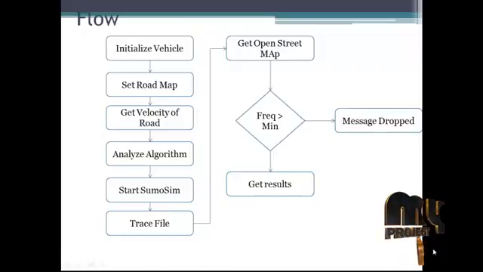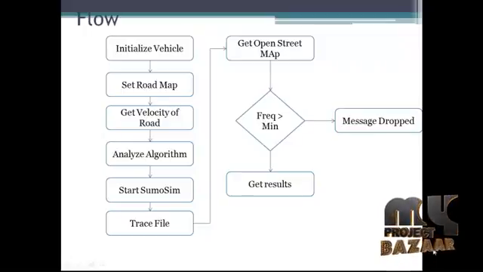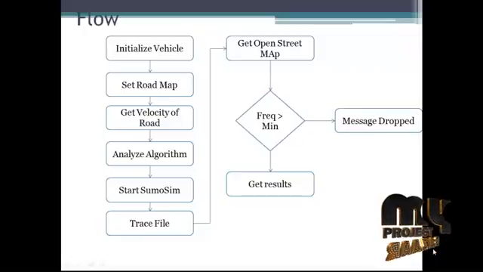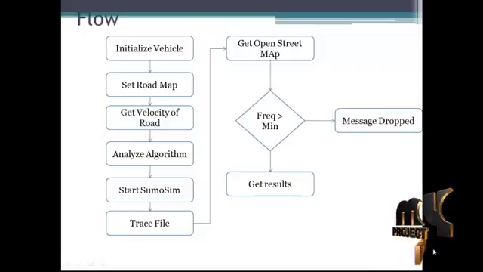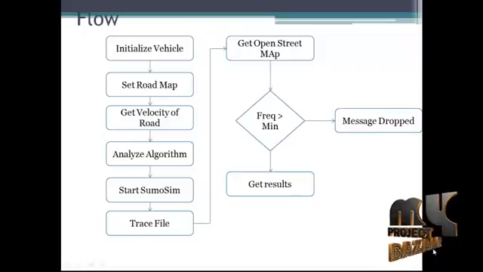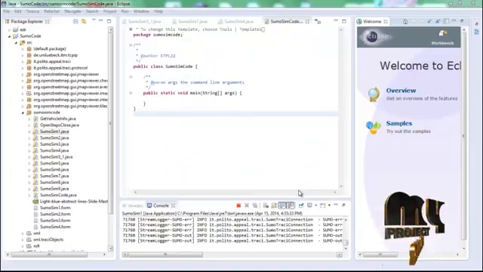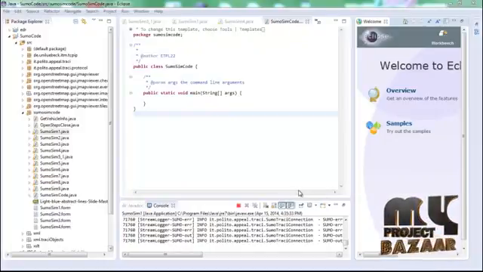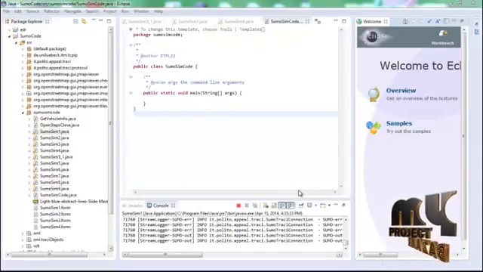For this, we have to set the velocities for each vehicle. If the velocity is greater than the maximum or lesser than the minimum value, the message will be dropped and the scenario of this vehicle will be changed. Else the message will be sent to another vehicle based on the scenarios. Finally, we get the results of transmission of messages and warning alerts. Next we are going to see the complete demo of this process.